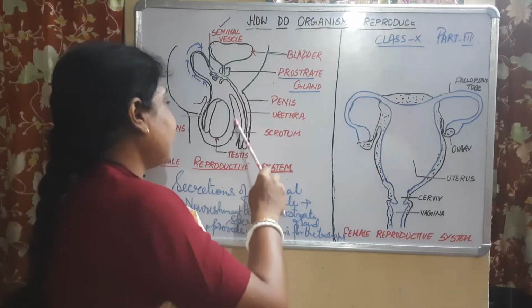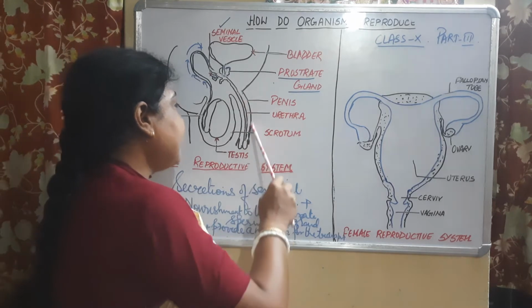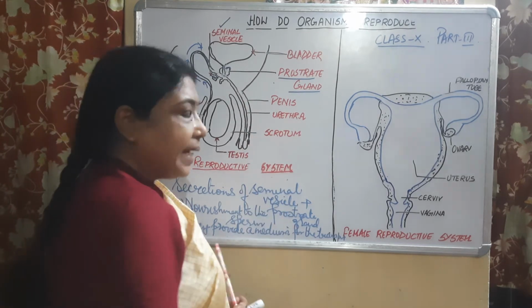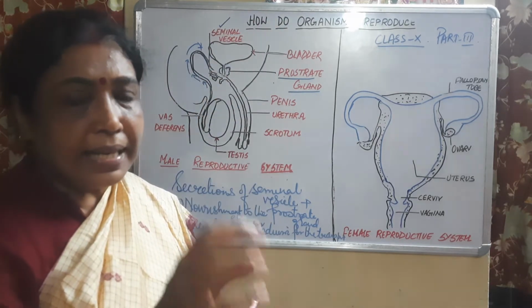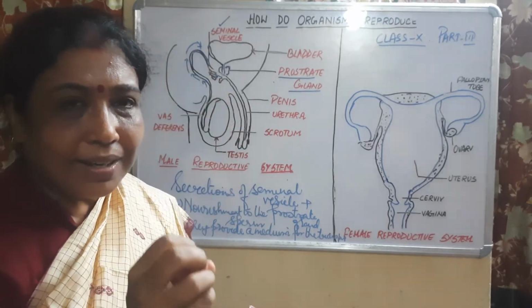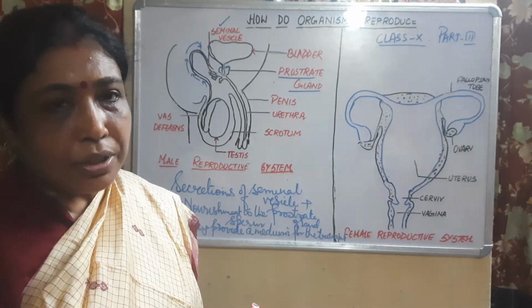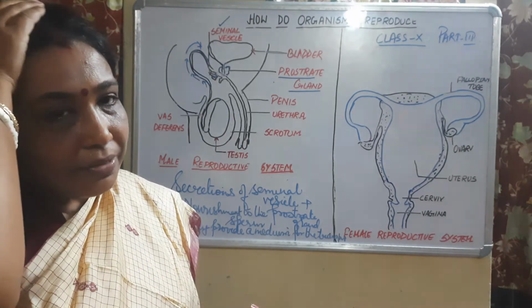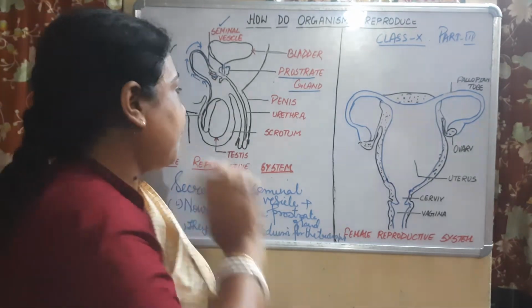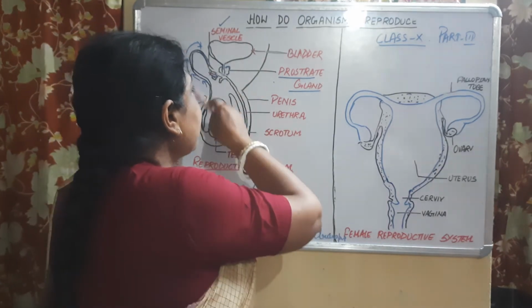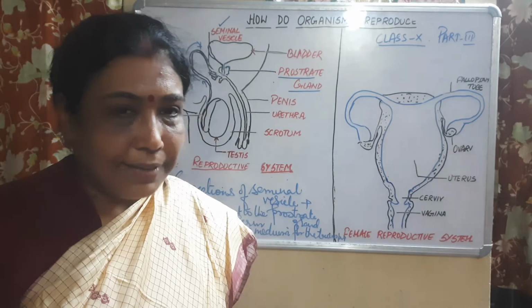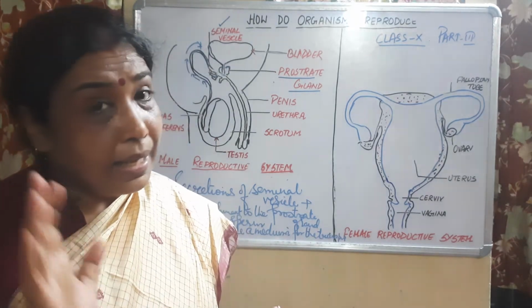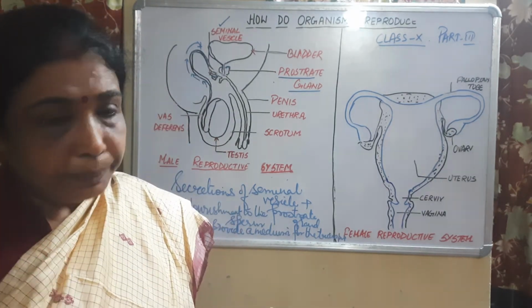And enclosing this urethra you will find a structure, the penis in the male reproductive system, which makes us determine whether the child is a boy or a girl. So this was all about the male reproductive system. Only this much is given in your book, children, and I hope you all have understood.